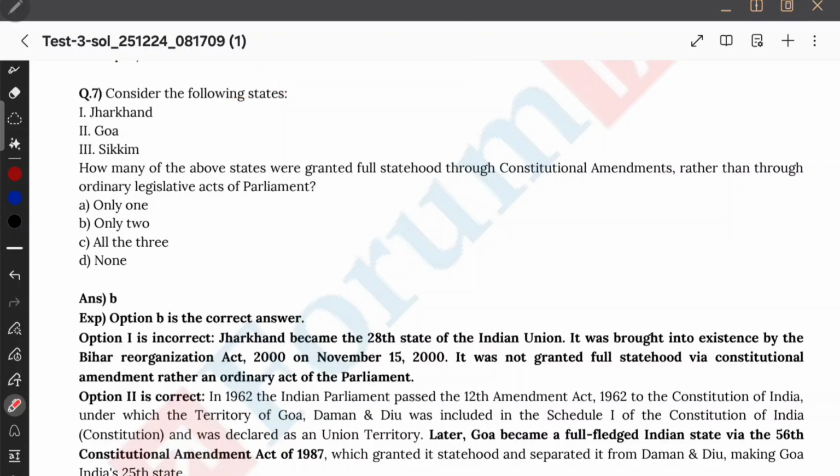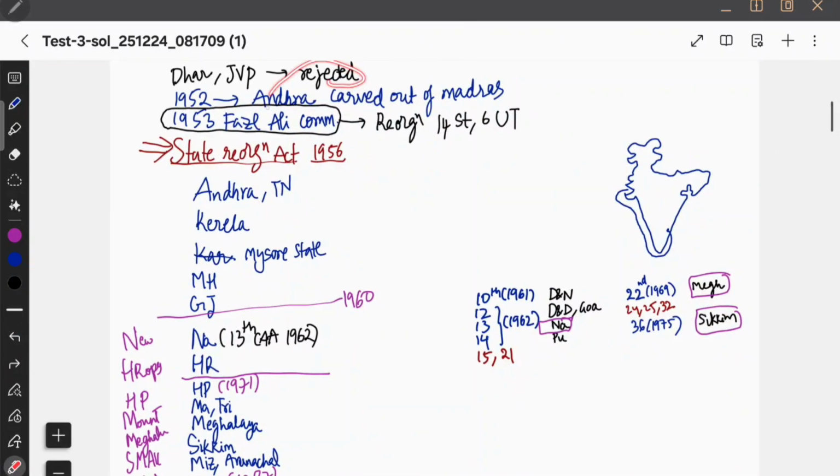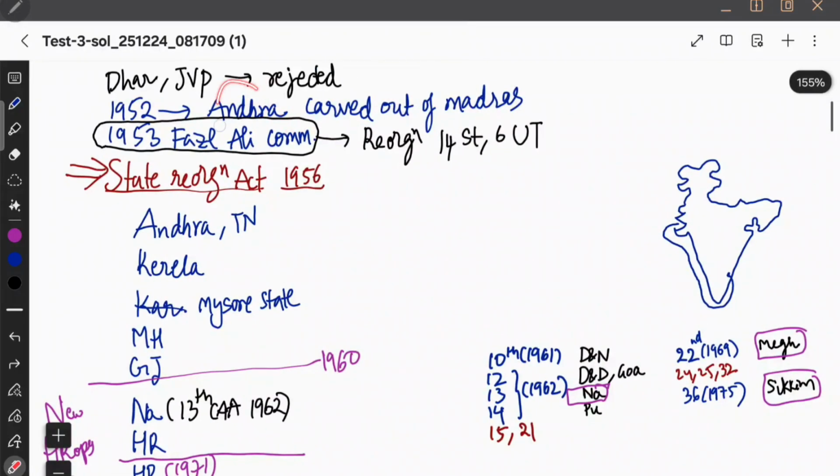Consider the following statements. How many of the above states were granted full statehood through constitutional amendment rather than ordinary legislative act? Okay, a story which is very interesting. The Dhar Committee and JVP Committee rejected a proposal for the formation of states on a linguistic basis. Okay. Then what did Potti Sriramulu of Nellore do? He fasted, and he died also. Therefore, finally, Andhra Pradesh was carved out of Madras in the year 1952. Then, after seeing Andhra Pradesh, other states also started demanding.